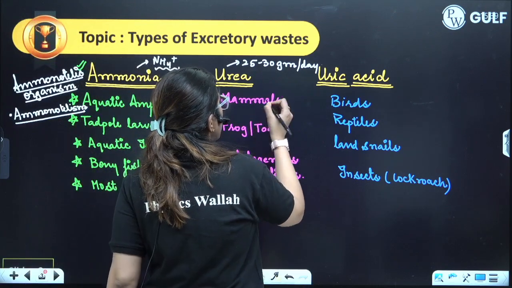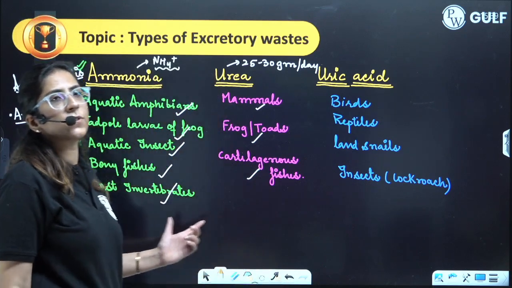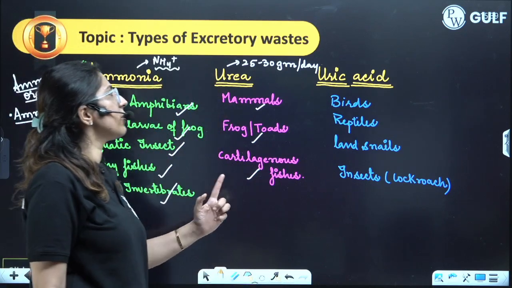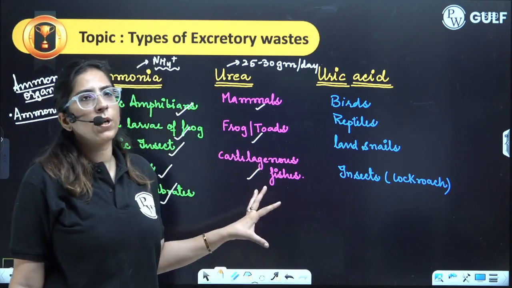Now, organisms which excrete urea are your mammals, frogs, toads and the cartilaginous fishes. Bony fishes come under the ammonia category, whereas cartilaginous fishes come under this category. Here they are involved in osmoregulation as well.